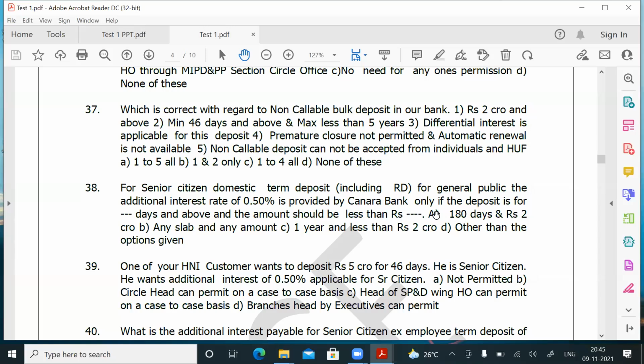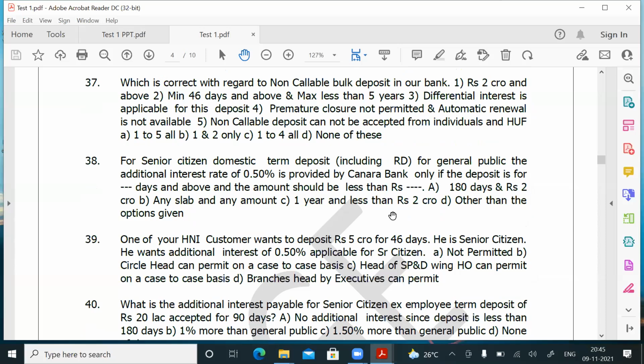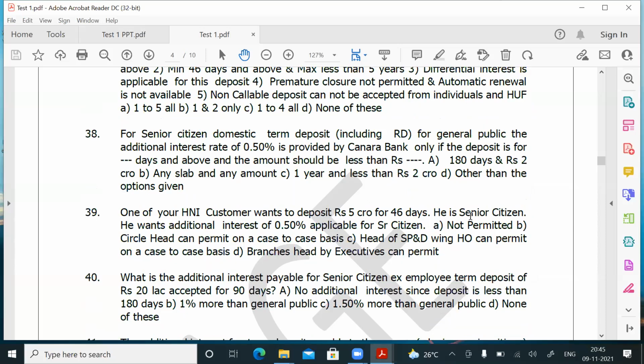Question number 39. One of your HNI customers wants to deposit 5 crores for 46 days. He is a senior citizen. The amount is 5 crores, that is above 2 crores. The period is less than 180 days. He wants the additional interest of 0.5% applicable for senior citizens. Normally, you will not give. Not permitted. Head of SP and DB can permit on a case-to-case basis. In such a case, HO can permit on a case-to-case basis. So that is question number 39. Answer is C.